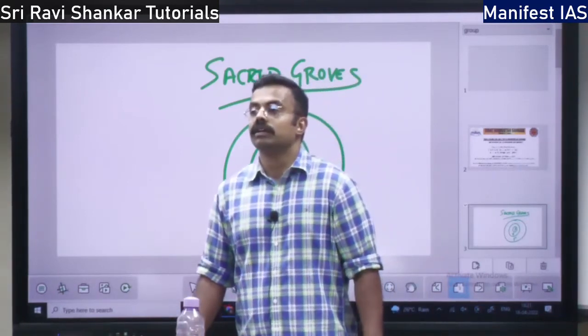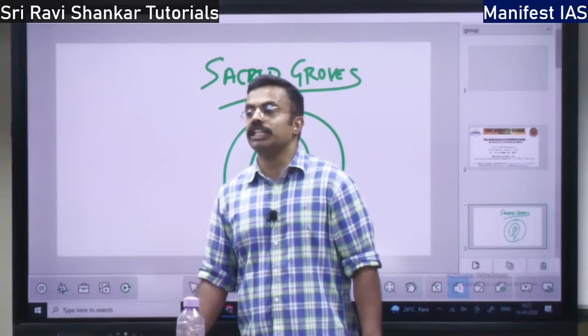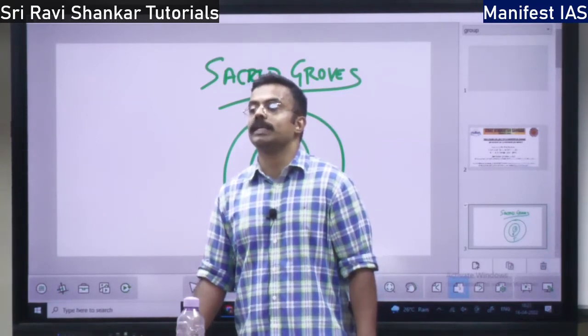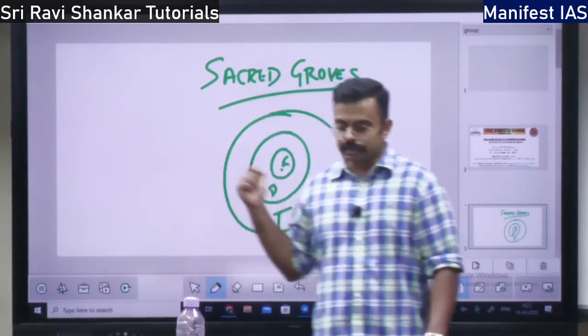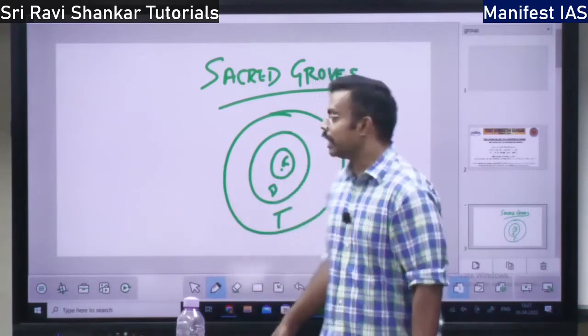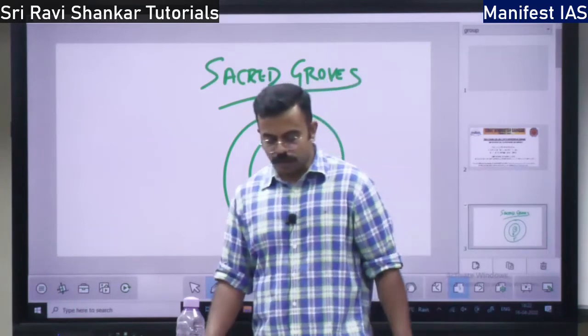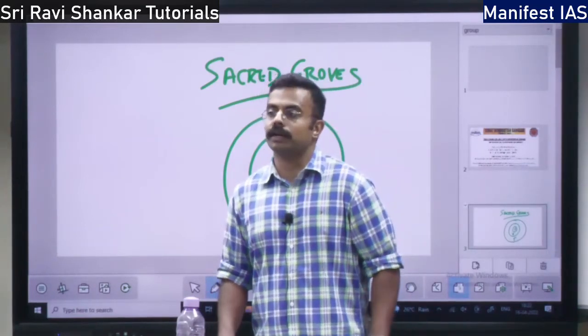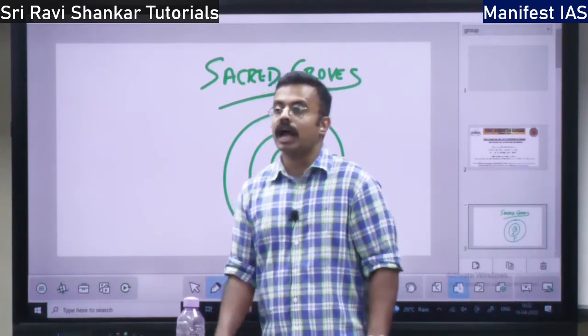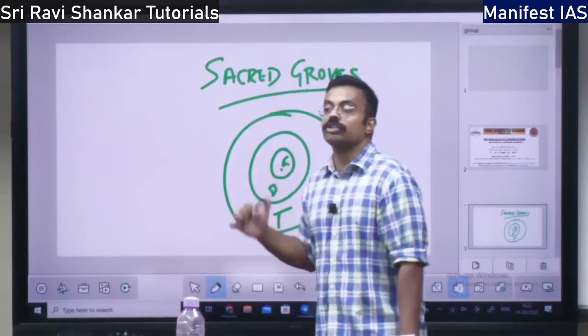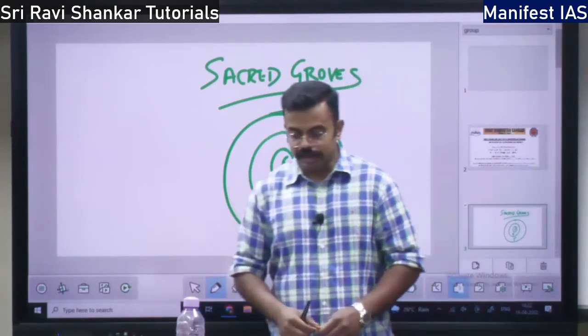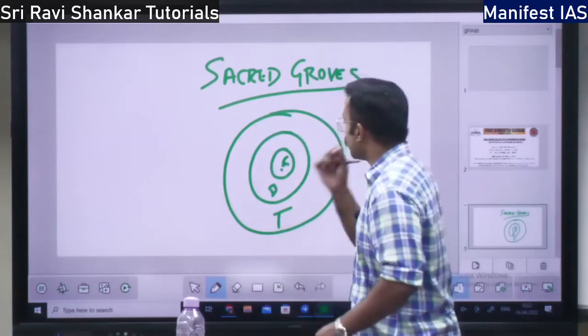Endemism means native species, species which are not found anywhere else, species which are local to this place. This area is highly legally protected. So you cannot enter that area, only research is allowed, and there is very little human pressure on this area. Then you have the buffer area.